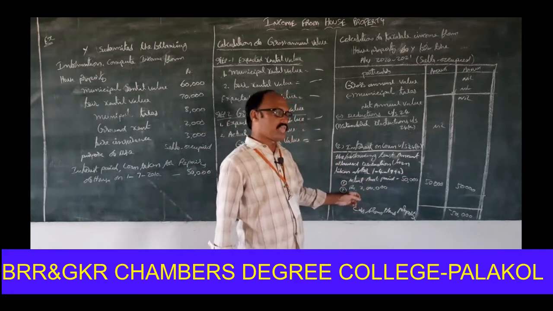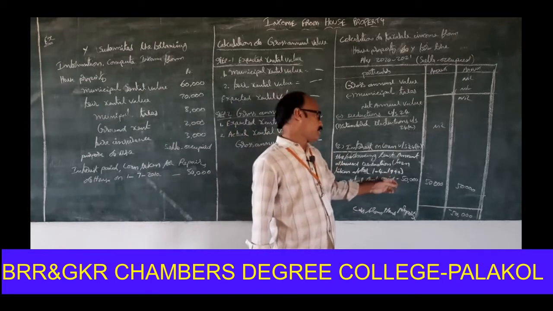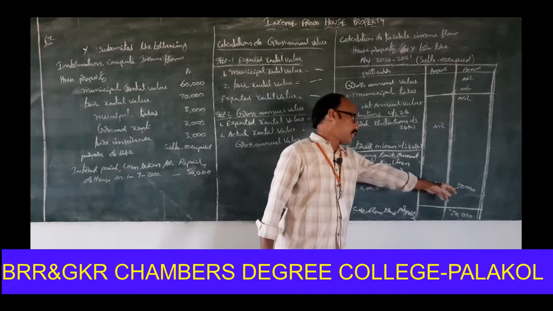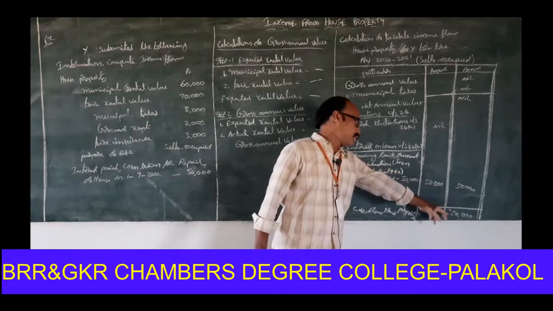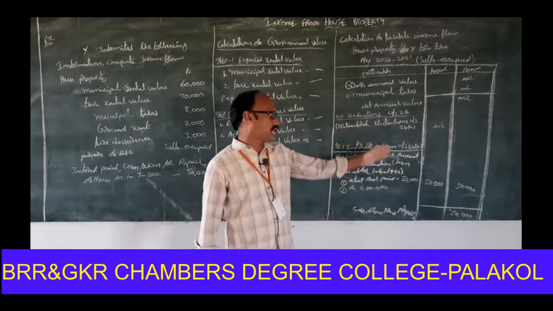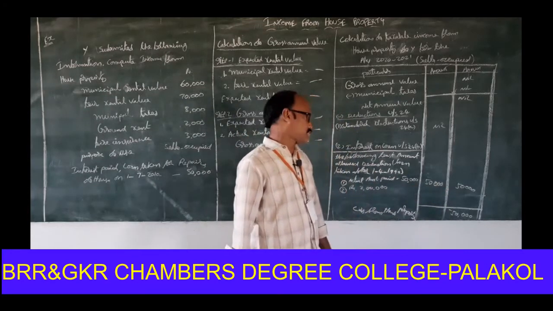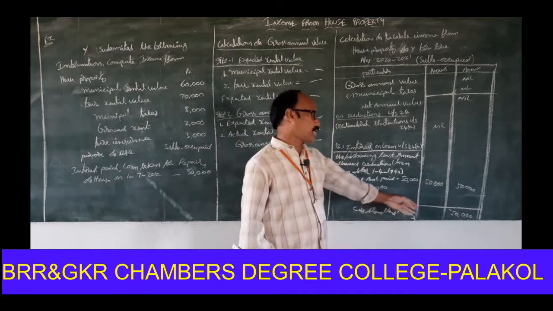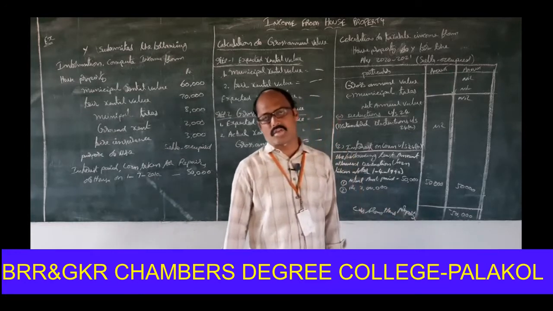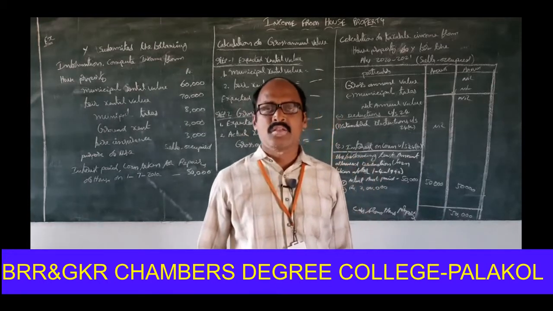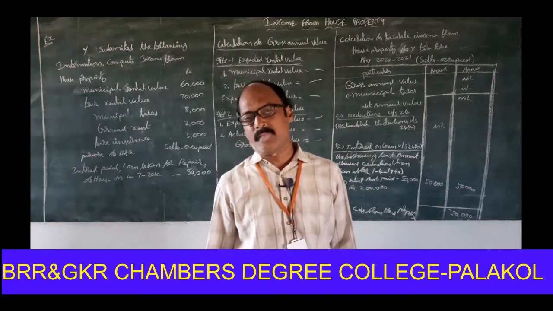Second one, 2 lakhs. So the least amount of the above is 50,000, allowed as deduction. So minus 50,000, without getting any income. The house owner paid 50,000 interest on loan. That's why loss from house property is minus 50,000. So these are the 3 simple problems for self-occupied property.